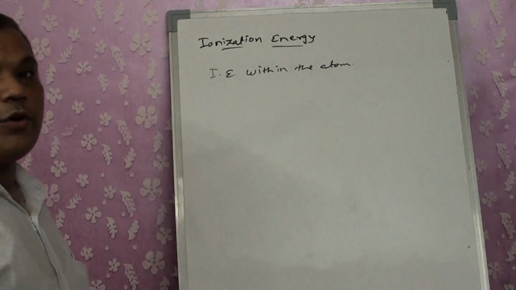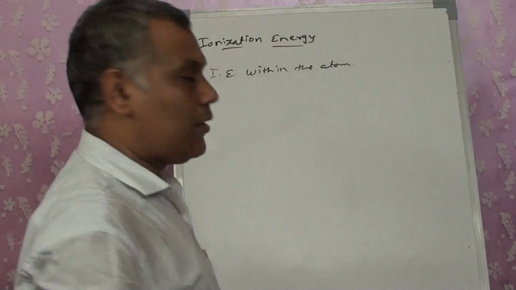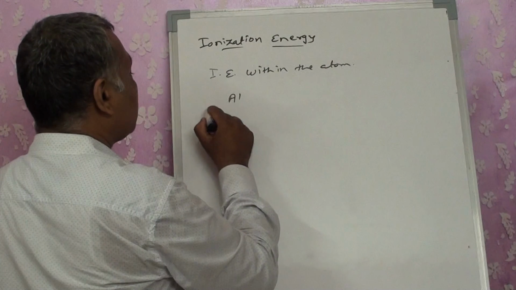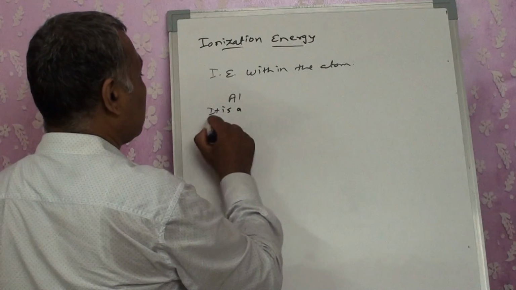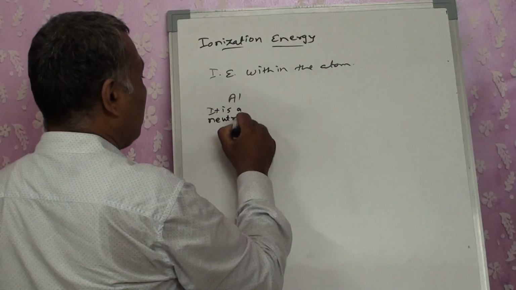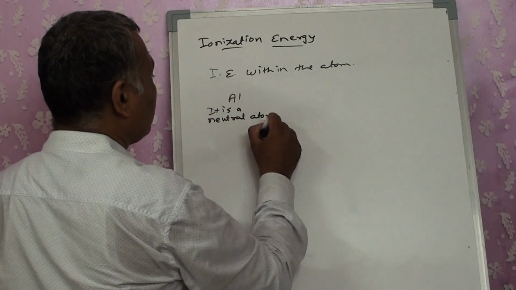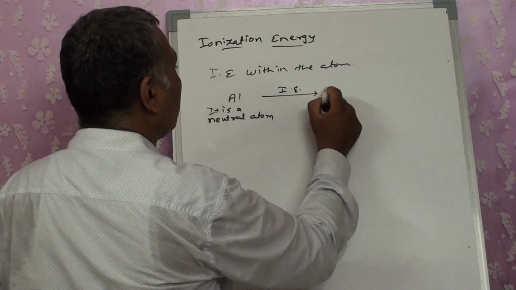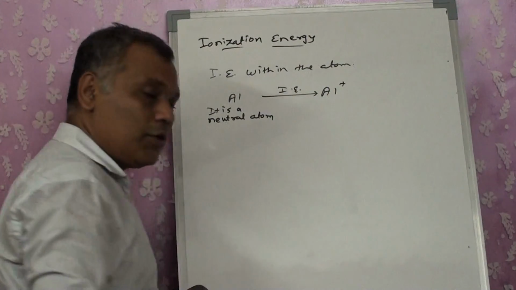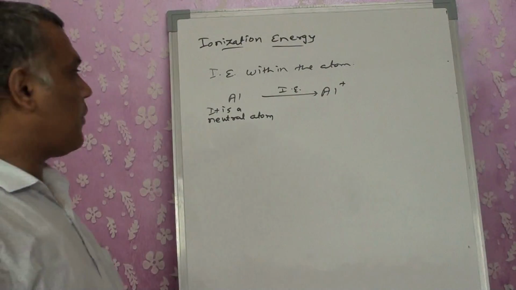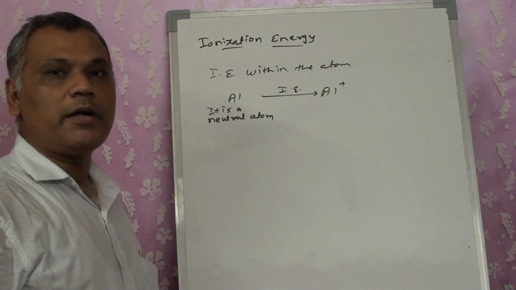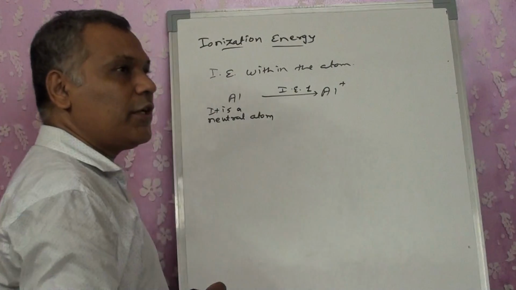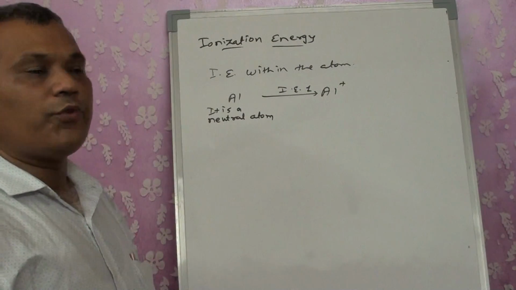Now this is not going to be a neutral atom every time. Take aluminum as an example, a neutral atom, and I want to convert it into Al plus. The amount of energy that I am going to utilize, I am going to write as IE1, the ionization energy required to remove the first electron.